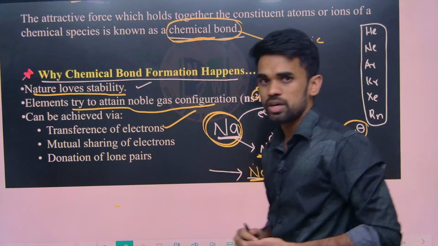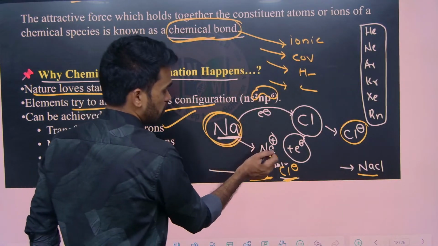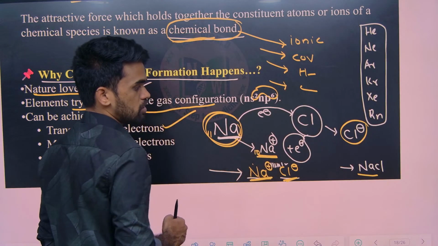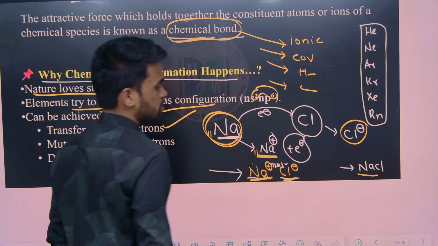Now look at sodium. Sodium's atomic number is 11. By losing 1 electron, it becomes 10 electrons only.